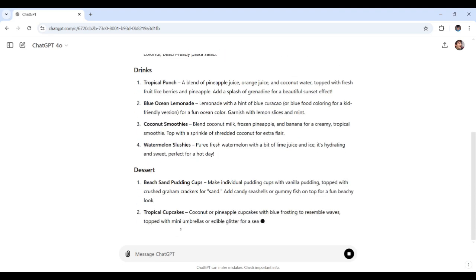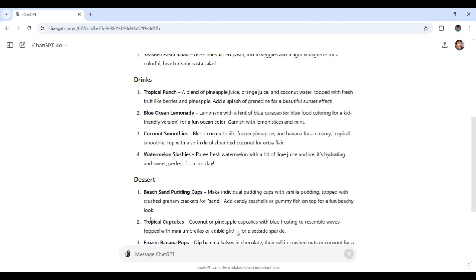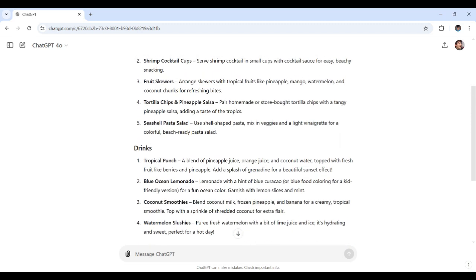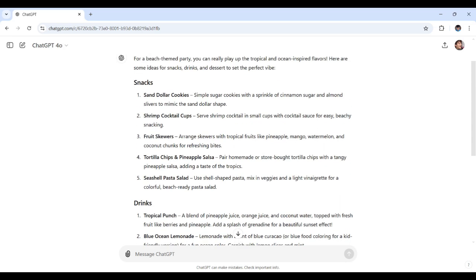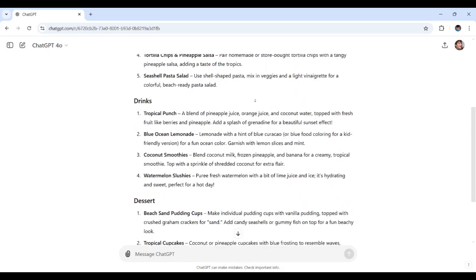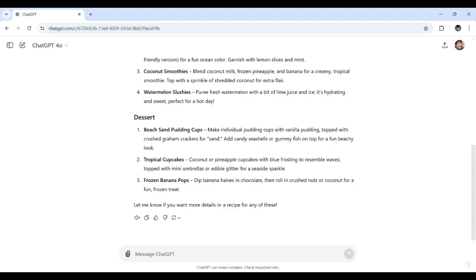All right, there are also desserts. Let's see what it has, like tropical cupcakes. There are a few more details here for each of these snacks and drinks. Tropical punch, as usual. There's coconut smoothies. One over here, fruit skewers. Then shrimp cocktail cups, cookies, and yeah, perfect. As you can see, we have everything needed for a menu that's as fun as it is delicious. ChatGPT's suggestions are spot on for creating a beachside feast that guests will remember.